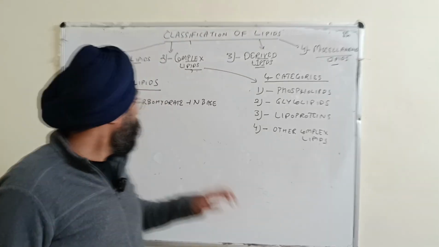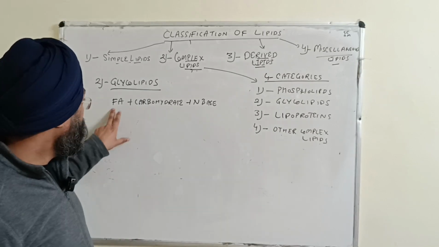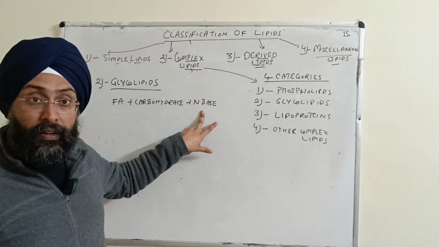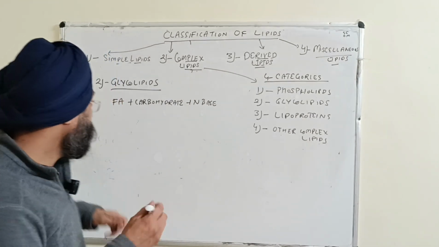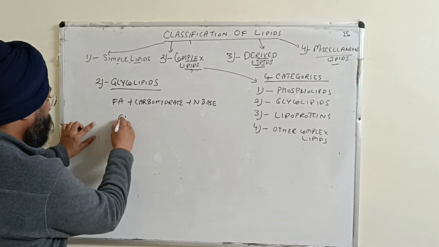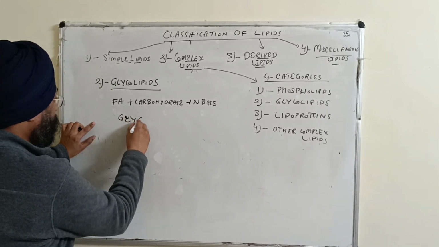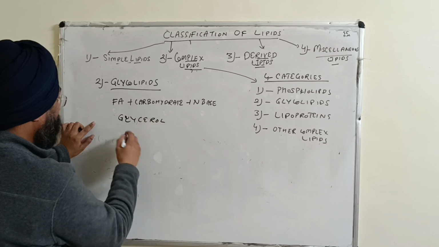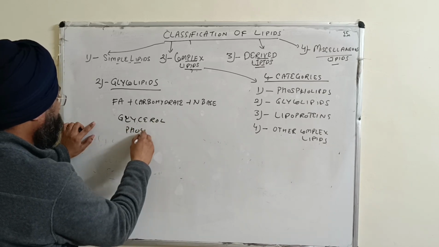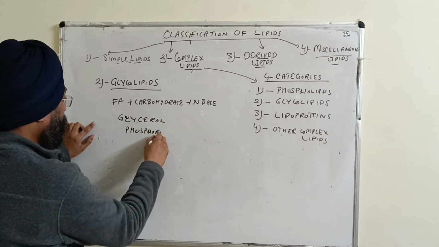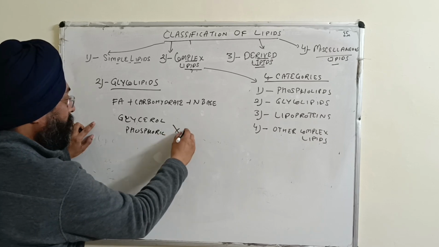Now starting with glycolipids, they contain fatty acid, carbohydrate, and a nitrogenous base, right? In this, glycerol and phosphoric acid are totally absent.